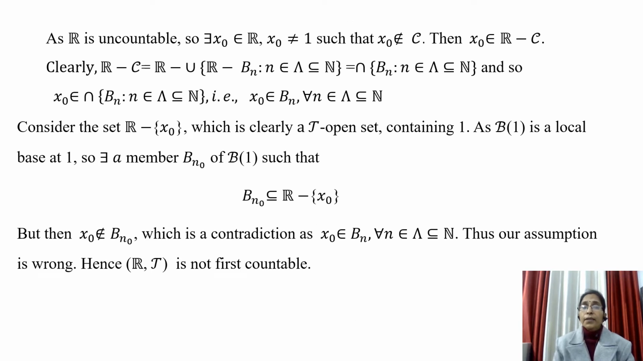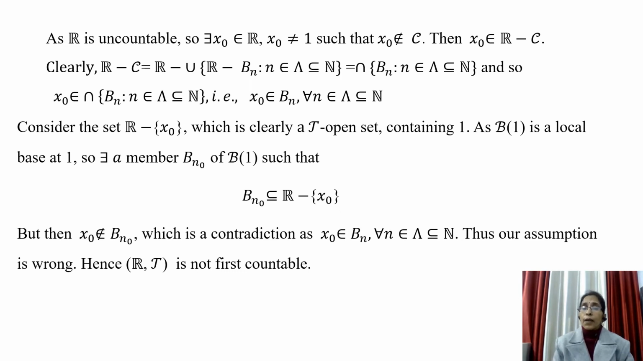As R is uncountable, there exists some element x naught in R, and x naught is not equal to 1, such that x naught doesn't belong to C. Because C is a countable set and R is an uncountable set, we can take some point x naught in R which is different from 1 and which is not in C. Then x naught belongs to the complement of C.